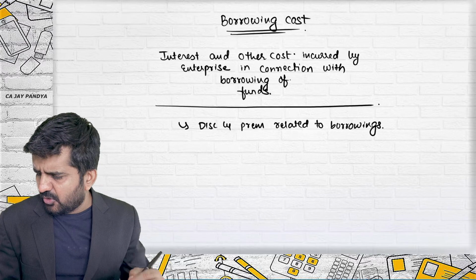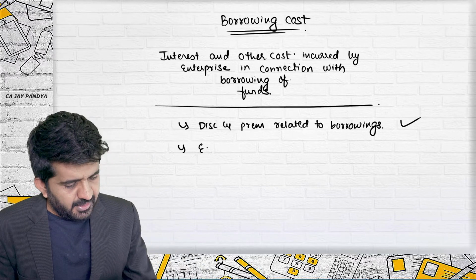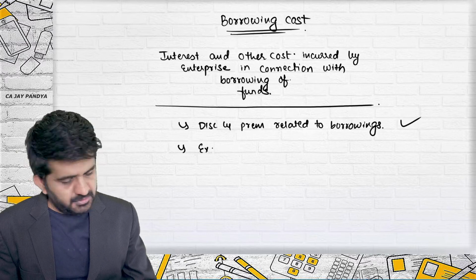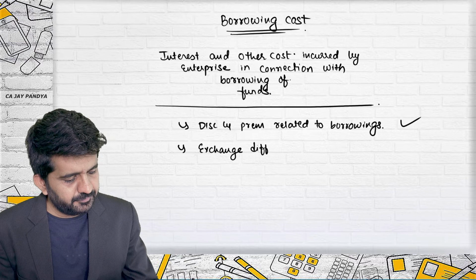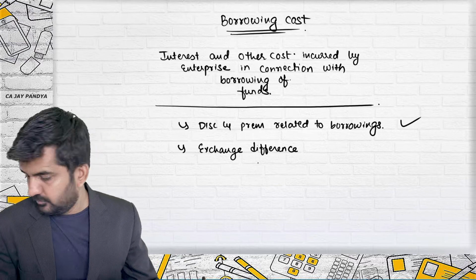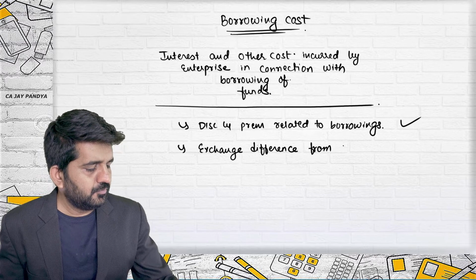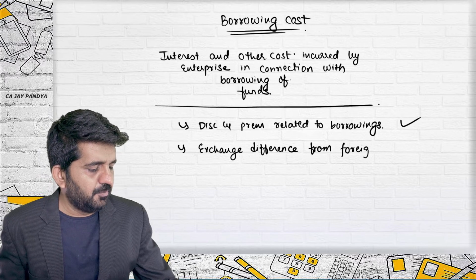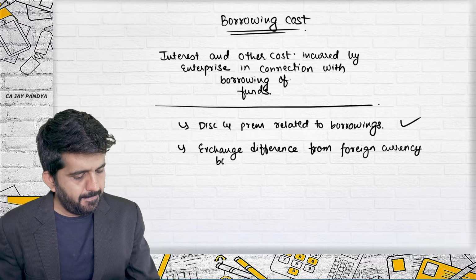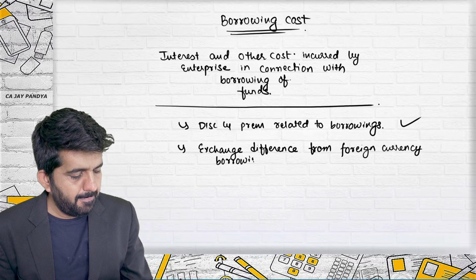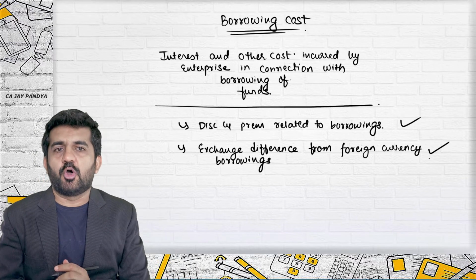Any ancillary cost, financial charges, and most important, those are borrowing costs. Any exchange difference from foreign currency borrowing is also included in borrowing cost.